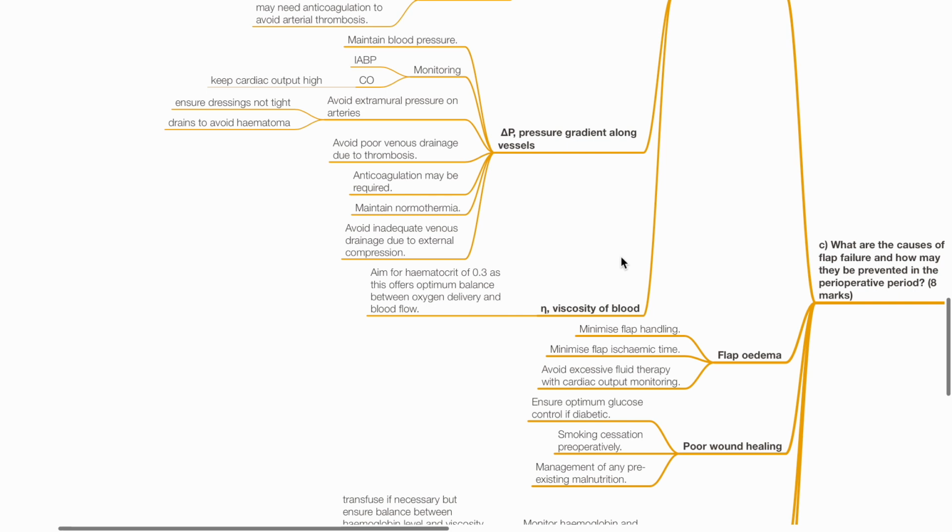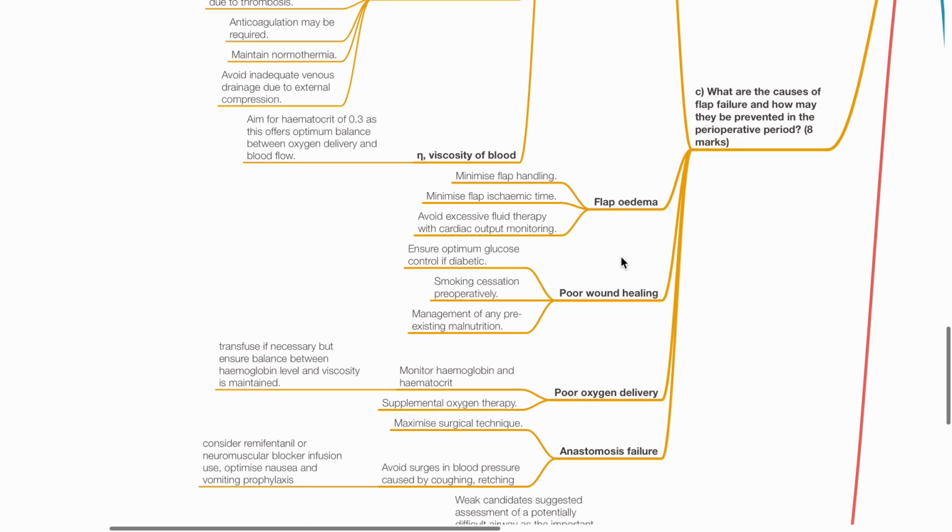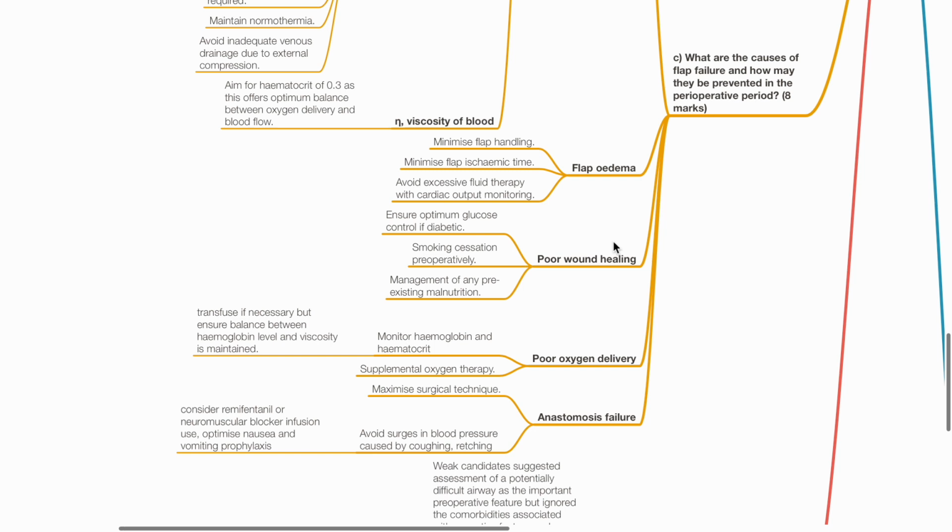Next is viscosity of blood. Aim for hematocrit of 0.3 as this offers optimal balance between oxygen delivery and blood flow. Flap edema. Minimizing flap handling, minimizing flap ischemic time, and avoiding excessive fluid therapy with cardiac output monitoring reduces the risk of flap edema. To reduce the risk of poor wound healing, ensure optimum glucose control, smoking cessation preoperatively, and management of pre-existing malnutrition. To ensure adequate oxygen delivery, monitor hemoglobin and hematocrit, transfuse if necessary but ensure balance between hemoglobin level and blood viscosity is maintained.